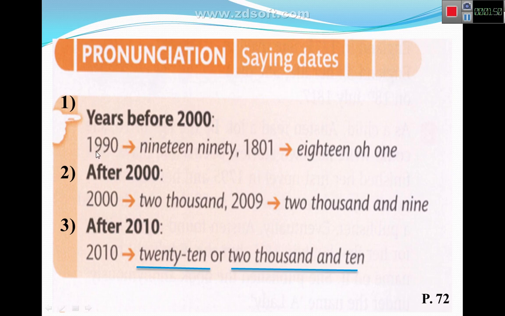This one, 1990, 1990, we say it like that. Then this one, 1801, 1801. It means instead of 0, we say O, 1801, 1801. This is the first one, years before 2000. And the second, after 2000, 2000, we just say 2000, 2000. And then this one, how do you say 2009? We use and, 2009, 2009. We're going to say it like that.